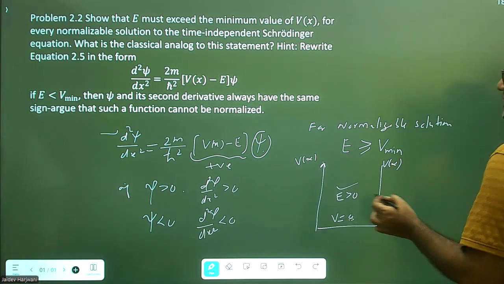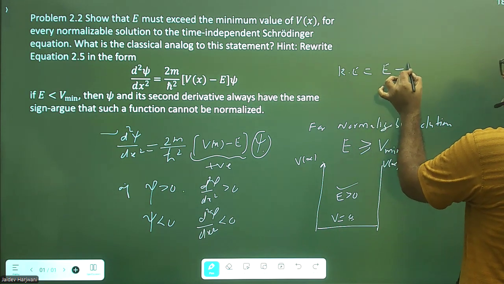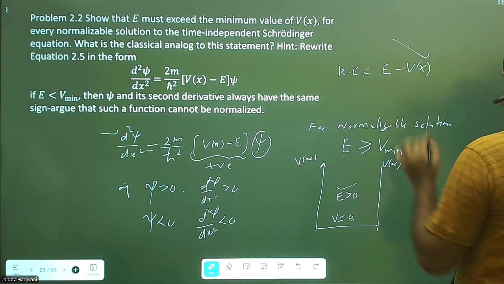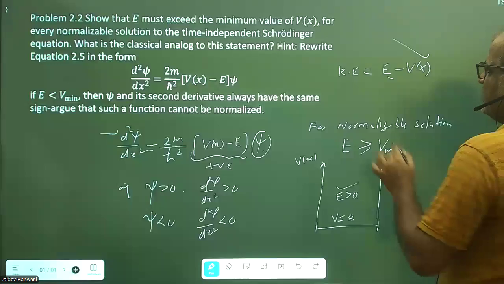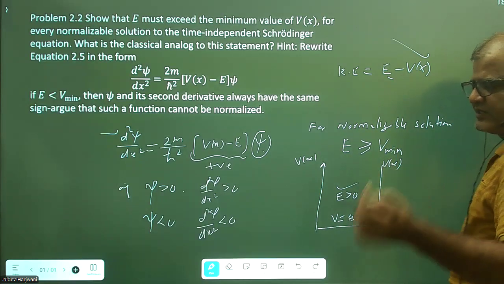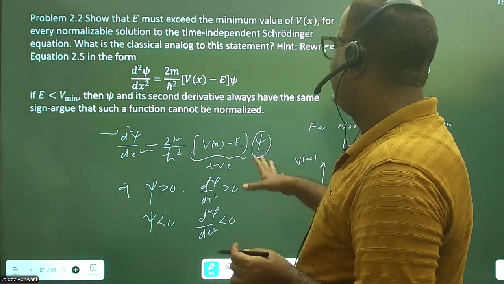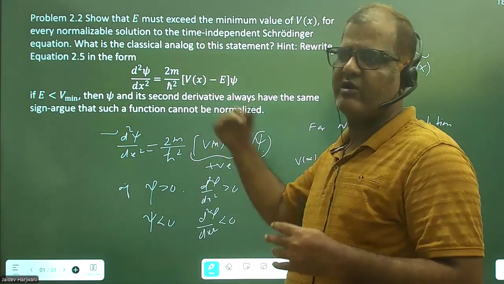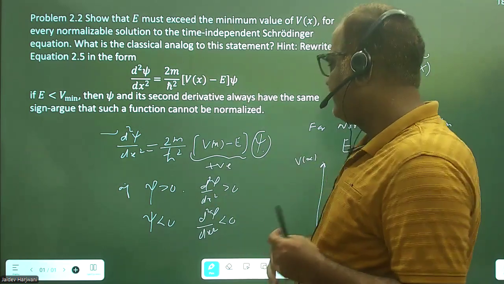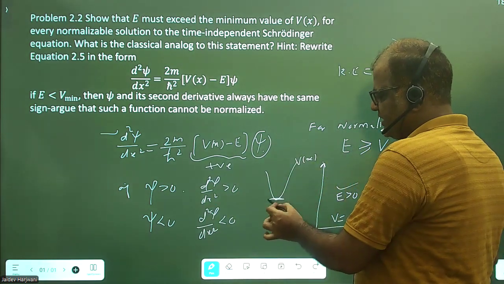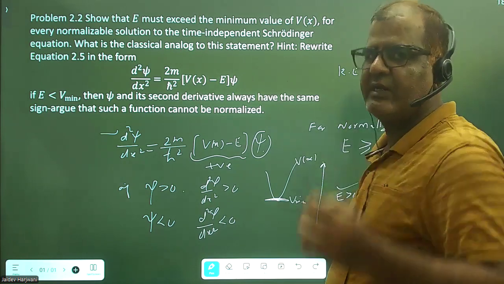And classically also, if you see, my kinetic energy is given by total energy minus potential energy. If potential energy is always greater than the total energy, then what will happen? We have a negative kinetic energy, which is also not acceptable. So this result we have to remember while solving potential problems, that my E cannot be less than V minimum. E cannot be less than this V minimum if you want a physically acceptable normalized solution.